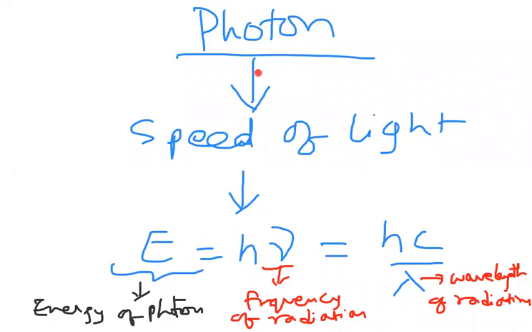Photon is nothing but energy packets of radiation. E is equal to h mu is equal to hc by lambda, where E is energy of photon, mu is frequency, and lambda is wavelength. This is our first page in today's class.